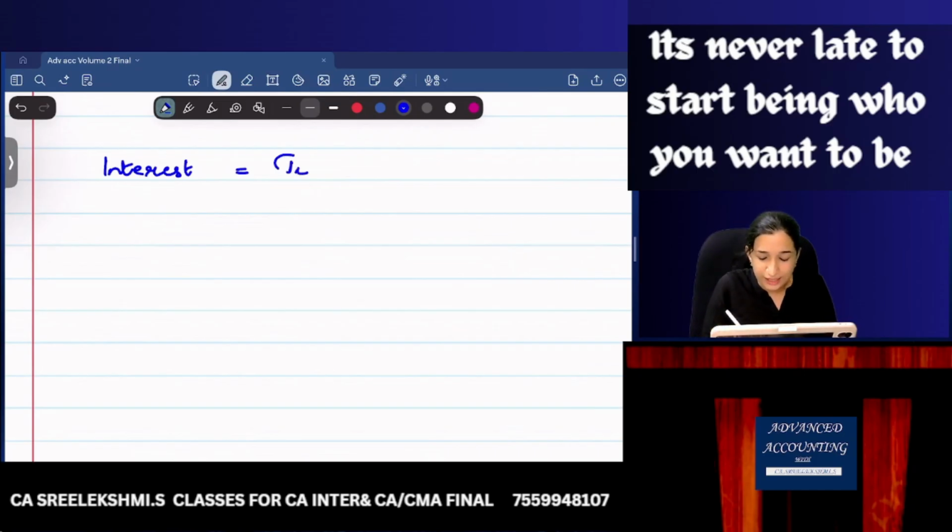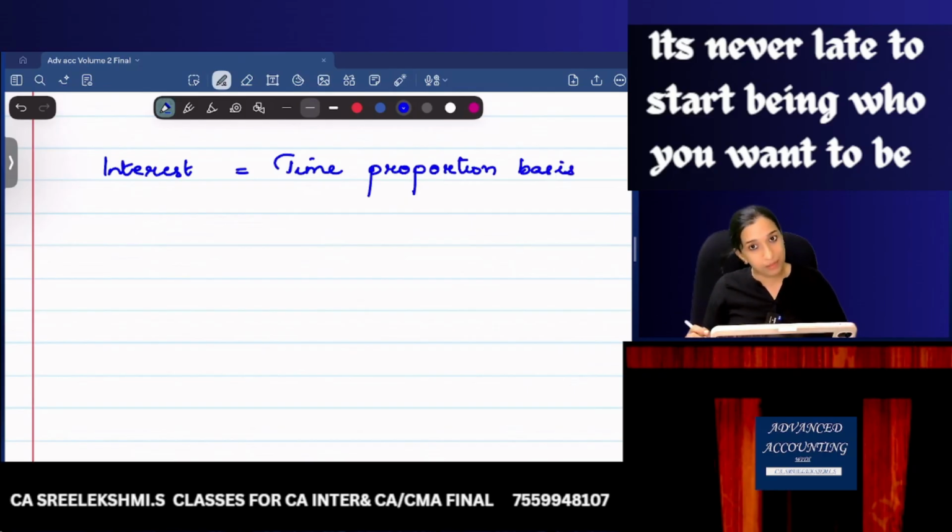So here they are telling interest. If you get a question on AS9, you should write: interest is recognized on a time proportion basis. Interest can be recognized as revenue on a time proportion basis.